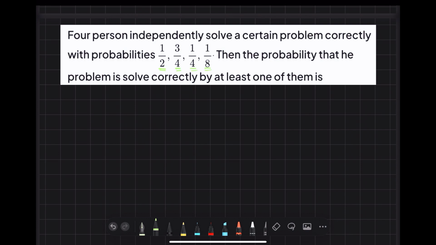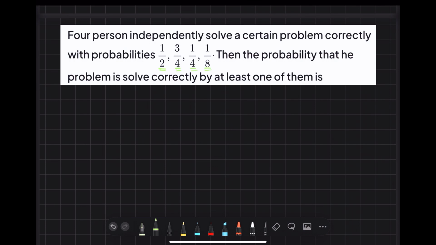If we think about the cases, at least one will solve means A will solve, B not, C not, D not, then B is solving, A not, C not, D not, then 1 person will solve, 2 persons will solve, 3 persons, 4 persons will solve. So it will become a little bit complicated.